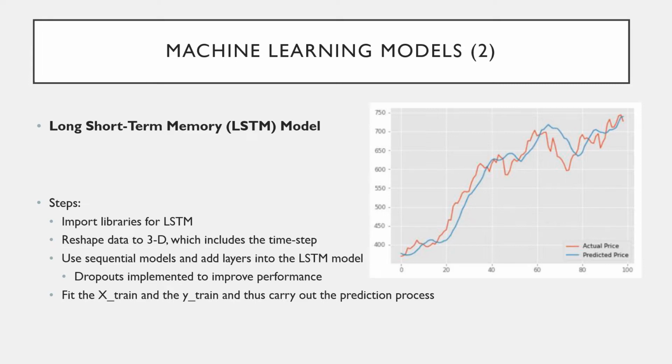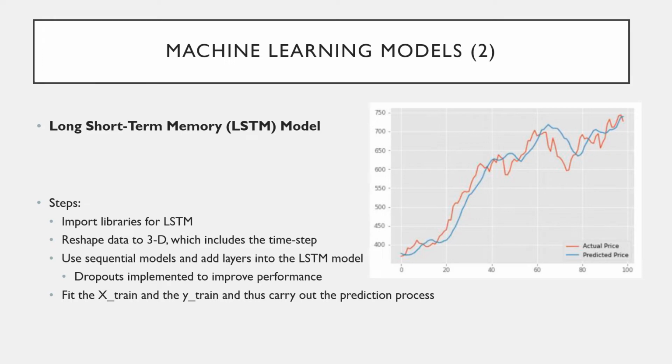The third step is to use sequential models and add layers to the LSTM model. Dropouts have also been implemented to reduce the overfitting problem and therefore improve the model performance. Lastly, we fit the X train and the Y train to carry out the prediction process.